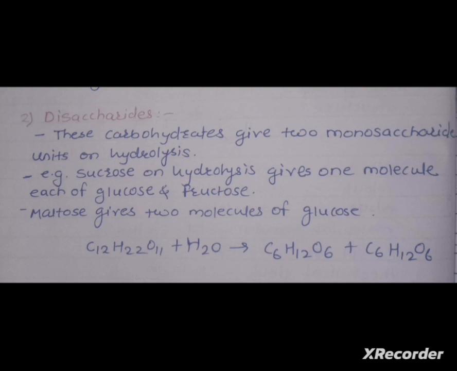Example is sucrose. Sucrose on hydrolysis gives 1 molecule each of glucose and fructose. Here we can see the chemical formula for sucrose, that is C12H22O11.